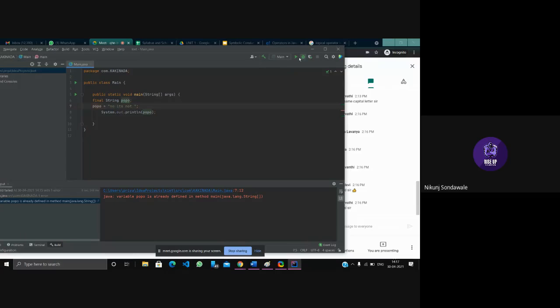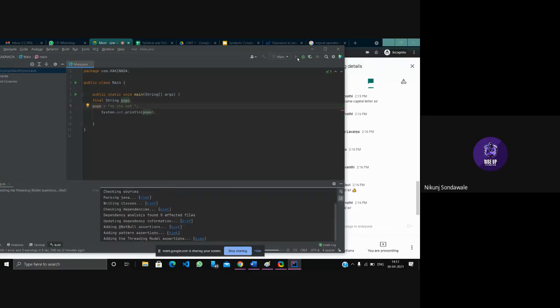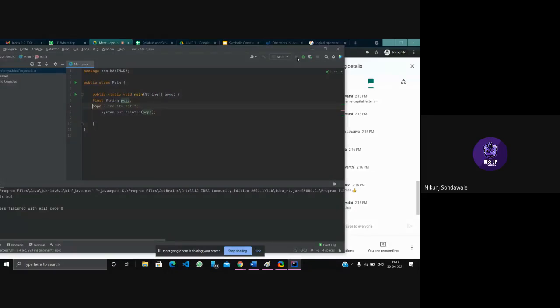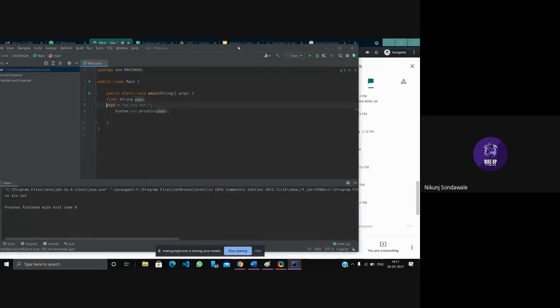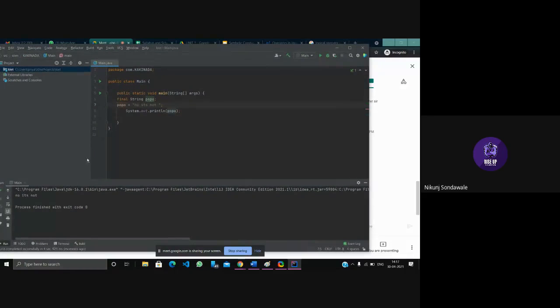Okay, so let's see what happens. You can see the value we assign in the next line is read by the program.